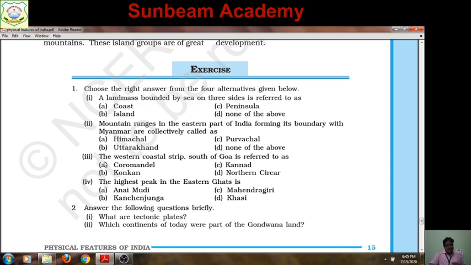Now, third question. The western coastal strip south of Goa is referred to as Coromandel, Konkan, Kannad, Northern Sarkar. First you think, then I will answer. The right answer is Kannad.